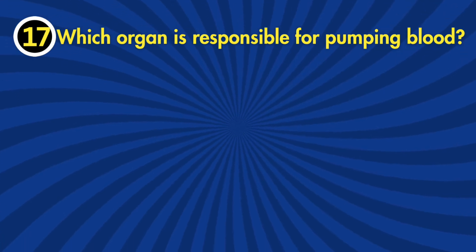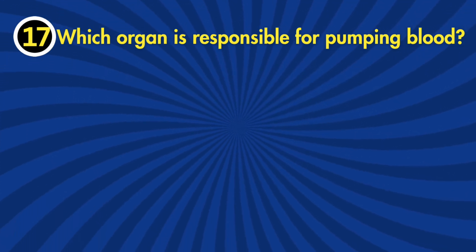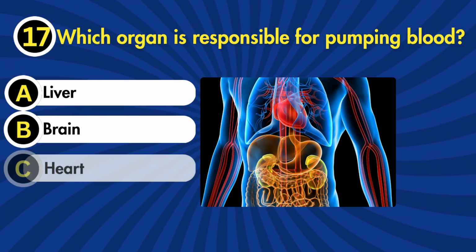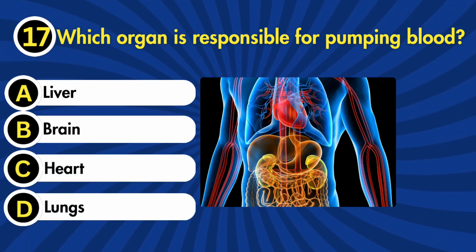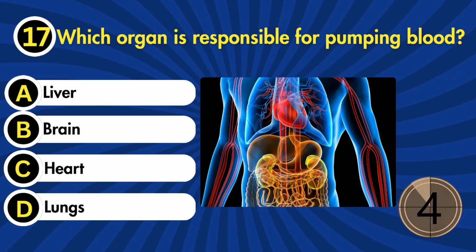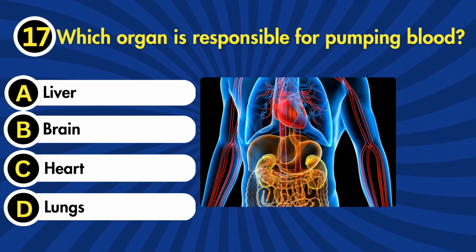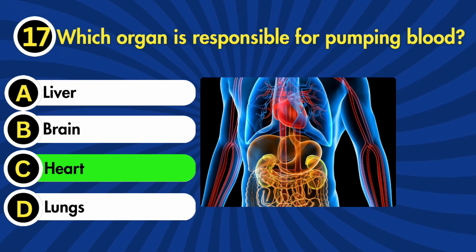17. Which organ pumps blood in the human body? A. Liver. B. Brain. C. Heart. D. Lungs. The correct answer is C. Heart.